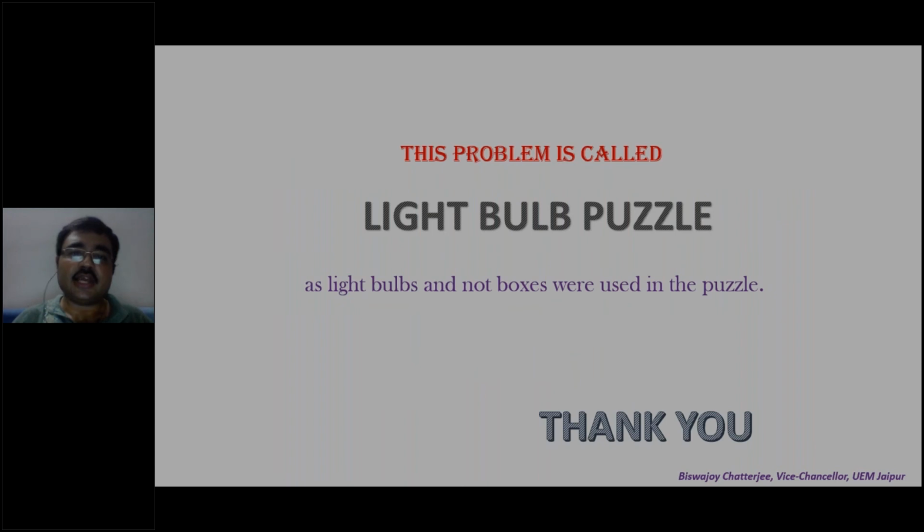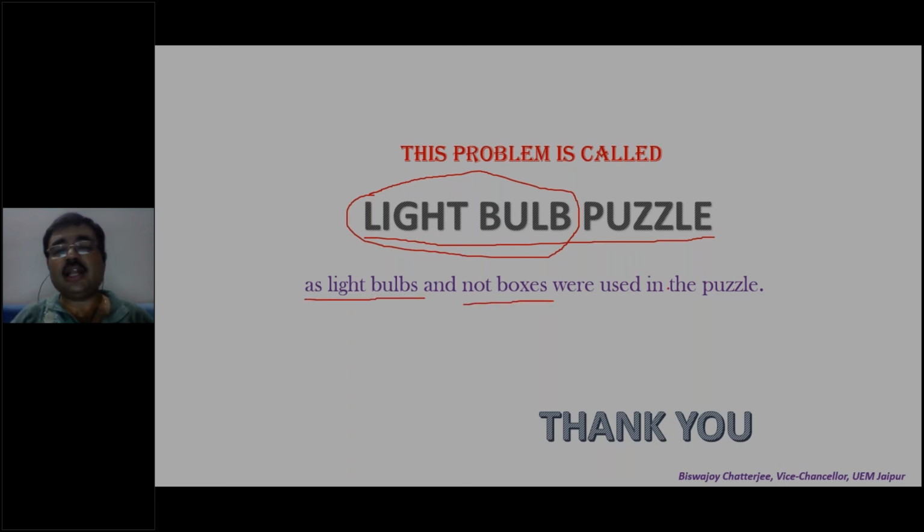So that's it. And we say this problem is called the light bulb puzzle. Why suddenly light bulb? Where does light bulb come from? Because when this problem was first posed, not boxes, but light bulbs were used. That's why it is called the light bulb puzzle. I avoided light bulbs and used boxes because a light bulb seems too obvious. It will break falling from floor 1 itself. So I chose not to use a light bulb. I used boxes. But this puzzle was first described using light bulbs.